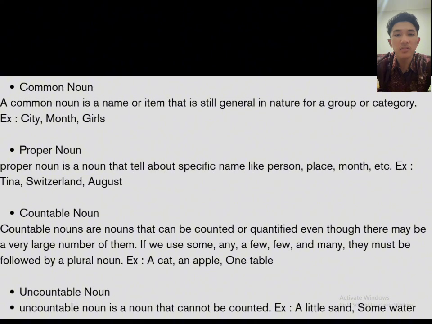Countable noun. Countable nouns are nouns that can be counted or quantified, even though there might be a very large number of them. If we use some, any, a few, and many, they must be followed by a plural noun. The example: a cat, an apple on the table. Uncountable noun. An uncountable noun is a noun that cannot be counted. Example: a little sand, some water.